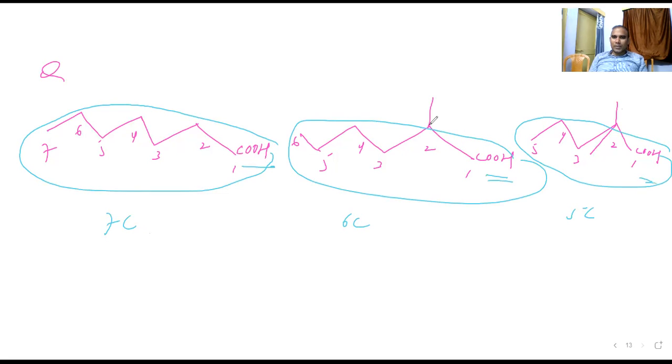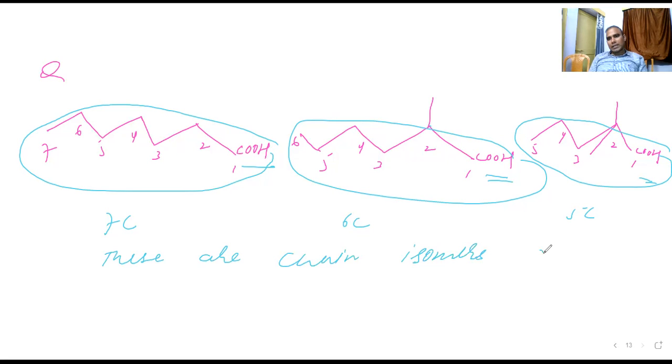Here one methyl group is on the second position, here also the second position, but the number of carbons is more. So these are chain isomers.